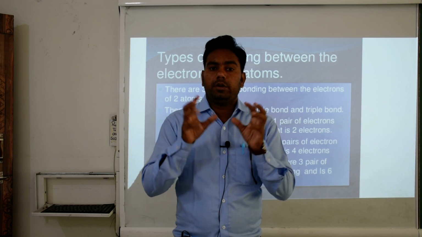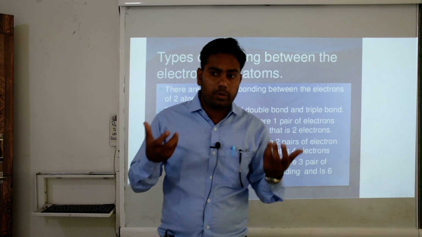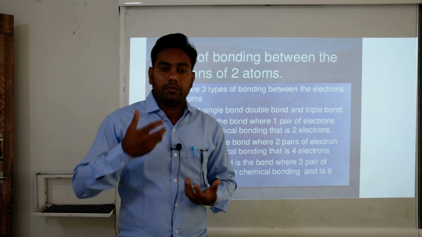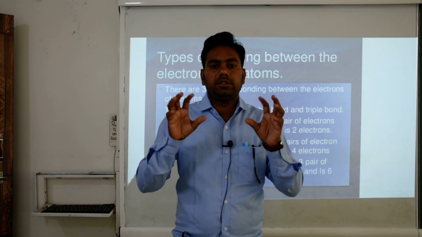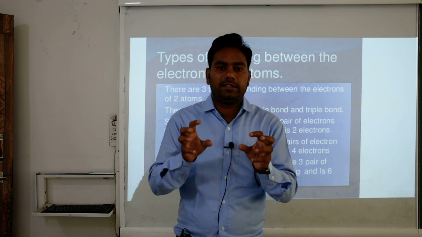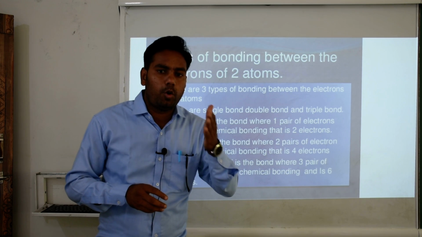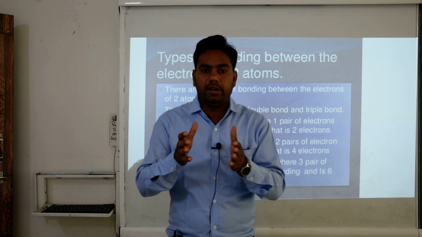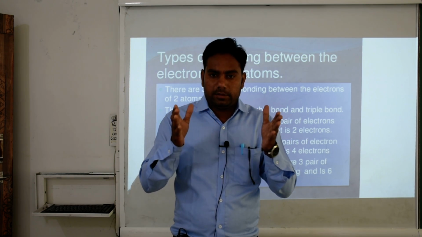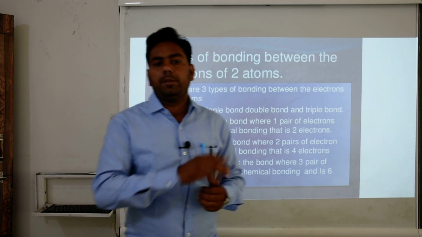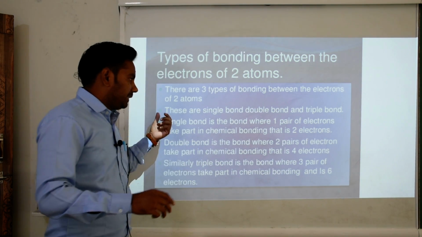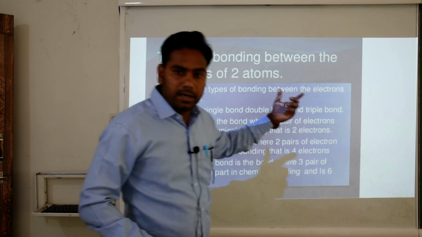Oxygen molecules have a double bond because they share two electrons in the valency shell. One more, nitrogen. Nitrogen has 5 electrons in its valency shell and wants 3 more electrons to complete its octet, so it forms a triple bond. So the covalent bond is divided into 3 types: single, double and triple bonds.